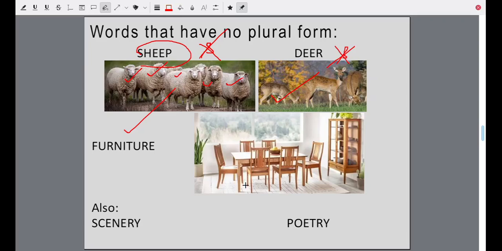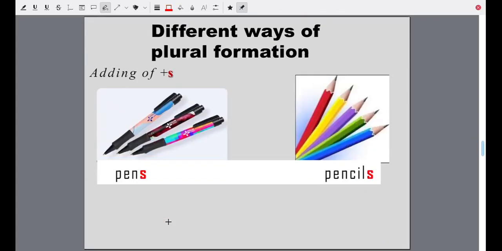Furniture: even if you have hundreds of chairs and tables, still it will be furniture. Do not add S. Scenery, poetry. These words do not have a plural form. Sheep, deer, furniture, scenery and poetry, no plural form.